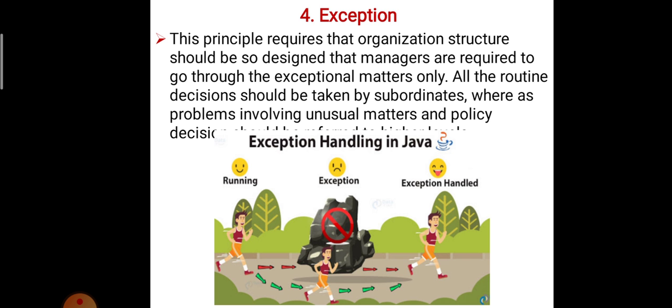Then the next one is the exception. What is the exception? The principle requires that the organization structure should be designed so that managers are required to go through exceptional matters only.